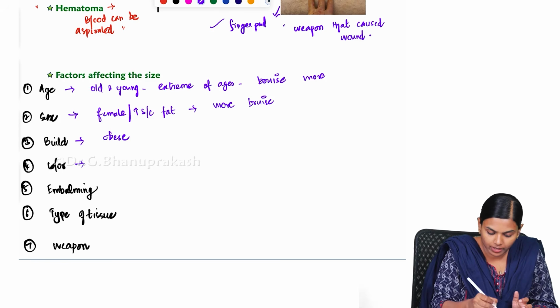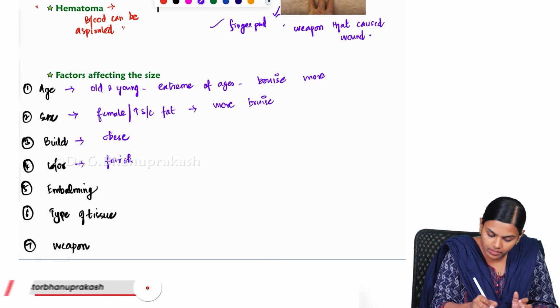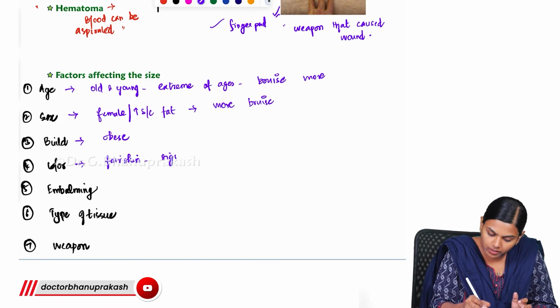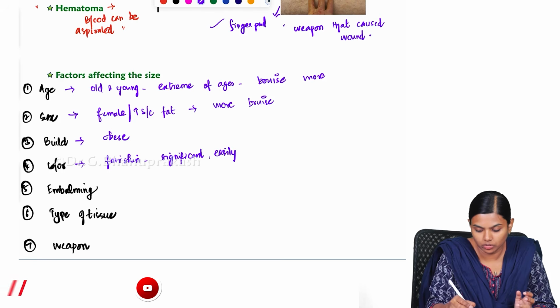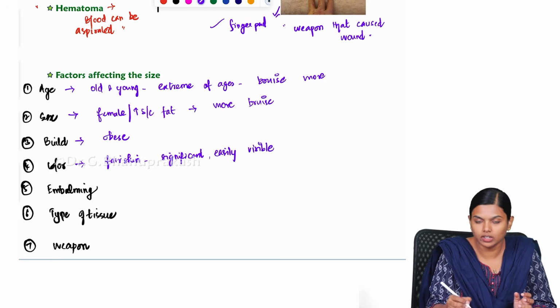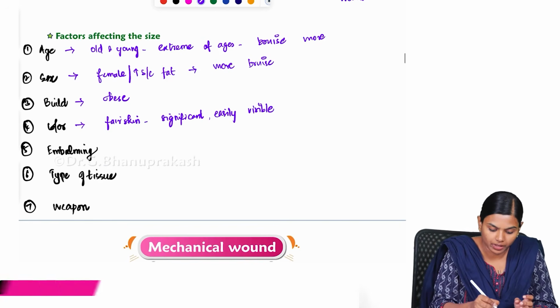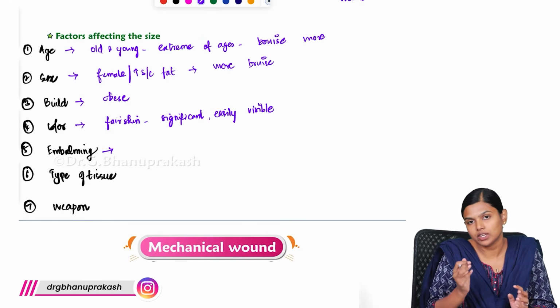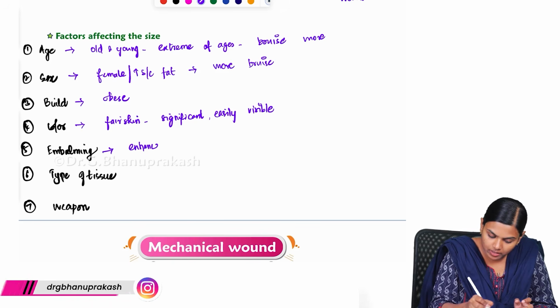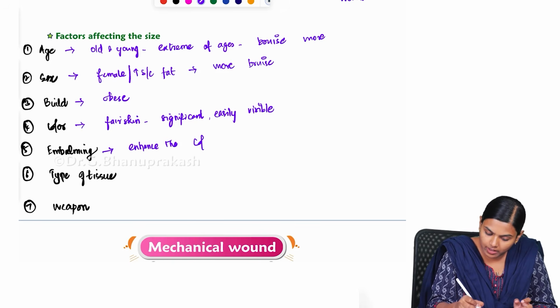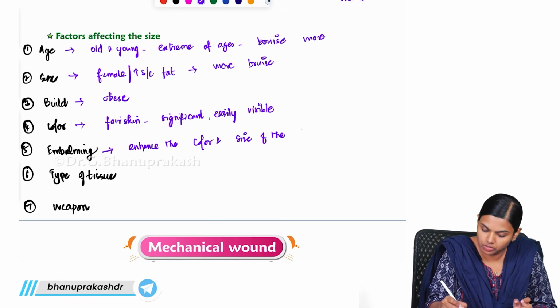And color: if they are fair skinned, they will have significant and large bruises, easily visible to the eyes compared to a dark skinned person. And embalming: when embalming is done prior to the autopsy or prior to identification of the injury, it can enhance the color and size of the bruise.